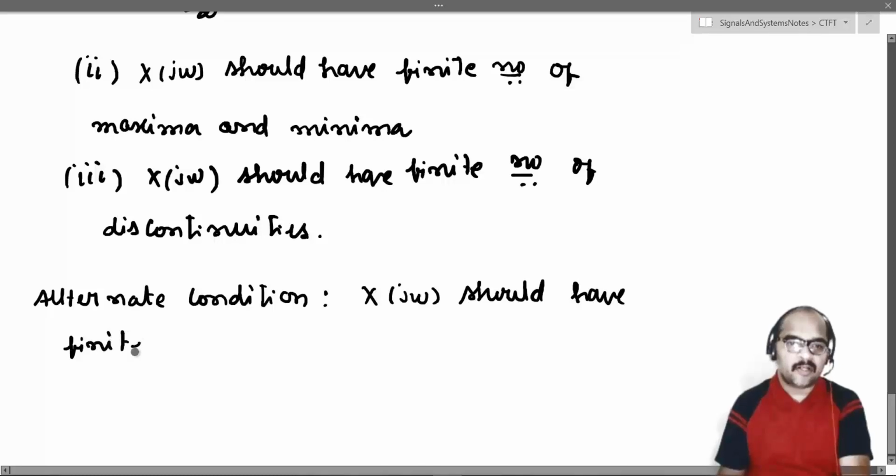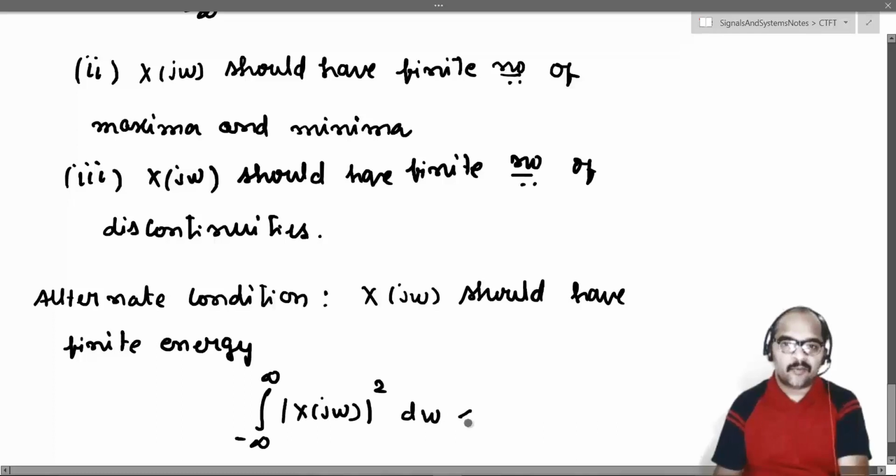Whatever the function, how do we define energy? The integral from minus infinity to infinity of modulus of X of j omega whole square d omega should be less than infinity, and let us call this equation 10.